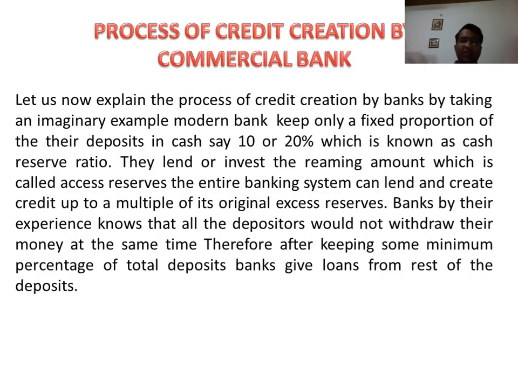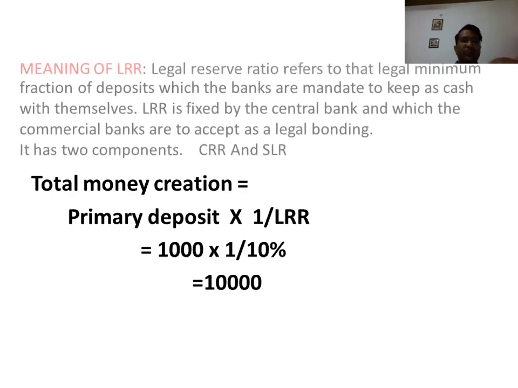Therefore, after keeping some minimum percentage of total deposit, the bank gives loans from the rest of the deposit. That minimum depends on the LRR, which is fixed by the Reserve Bank of India. So the bank keeps that reserve, and the remaining amount they provide as loan to the customer. In this way, the bank creates more credit from the initial deposit.